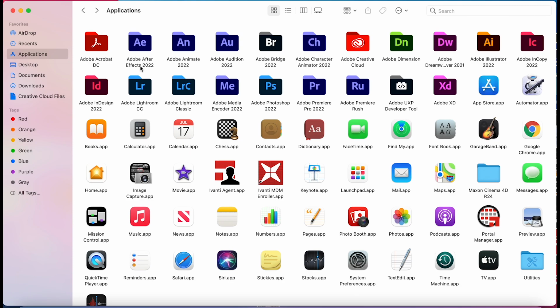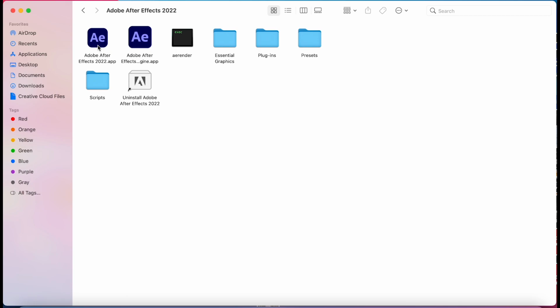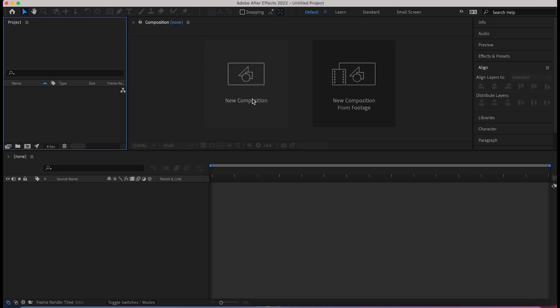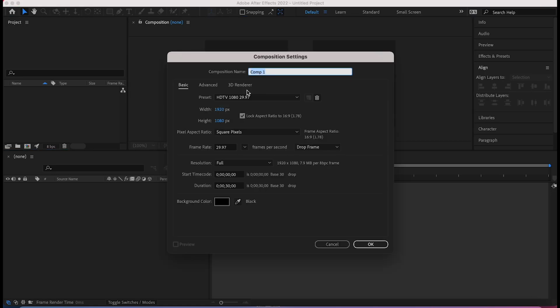In After Effects, it is an AE in purple. I'm going to double click, go ahead and open this up. When this boots up, go ahead and click New Project.